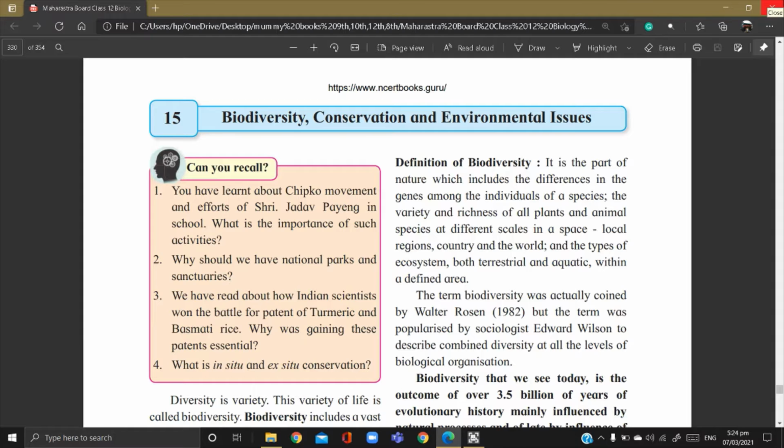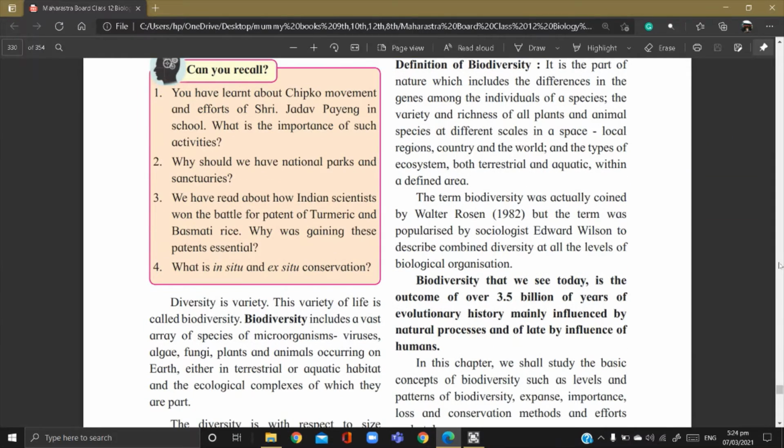Okay, in the introduction it is given. First of all we'll see what is meant by diversity, biodiversity, and conservation and environmental issues. What is the meaning of diversity? Diversity means variety.